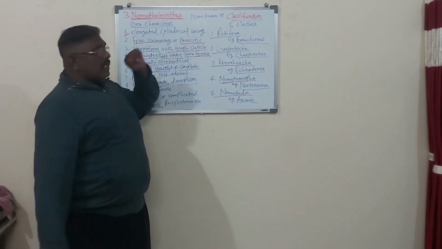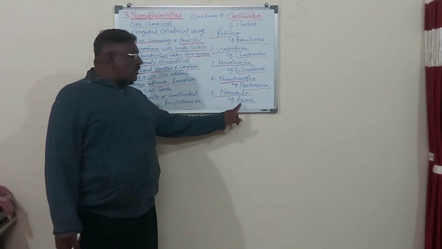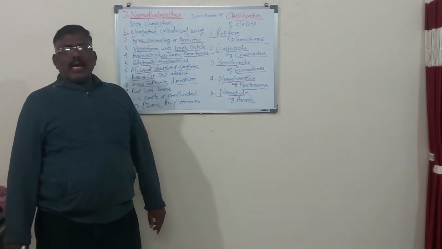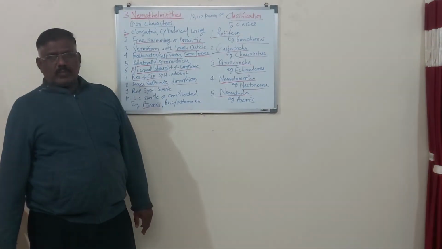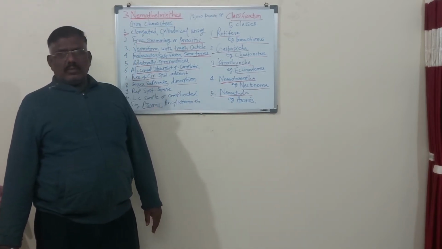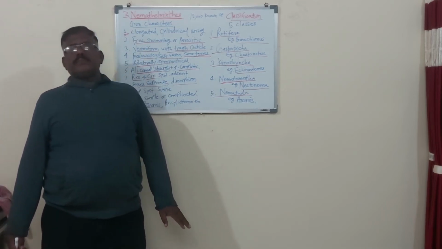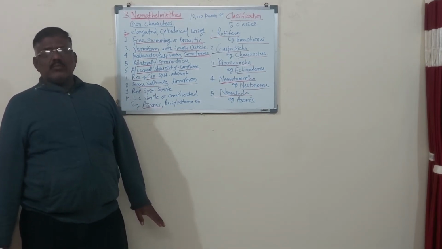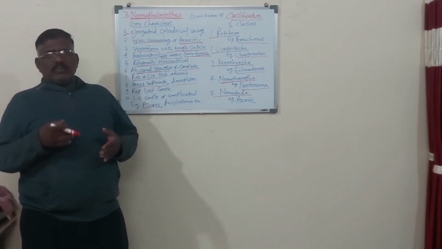So phylum is Nemathel. Here class is Nematoda. Genus is Ascaris, and species is lumbricoides, which is common. This parasite is found in the intestine of children. Due to overparasitism, there is pain in the abdomen of the children. They are crying due to the abdominal pain because of overparasitism.